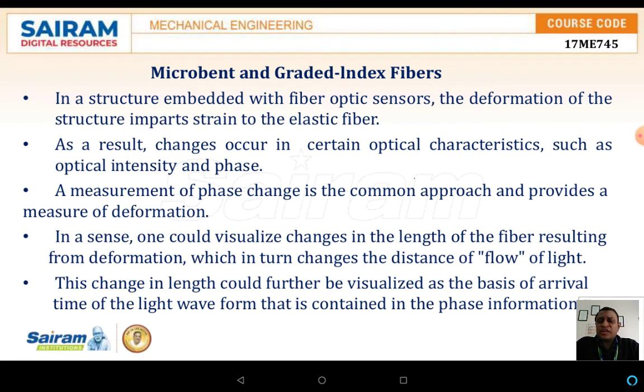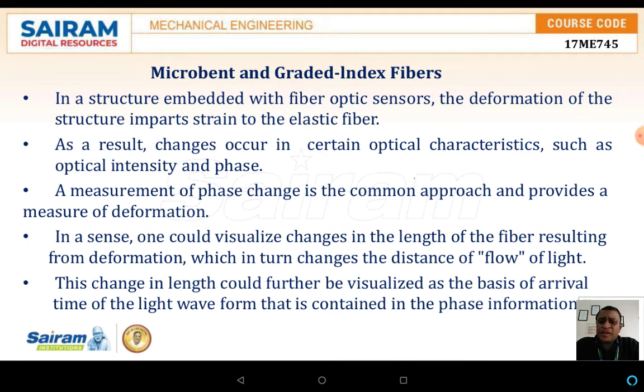The first one we are discussing is with respect to the microbends and the graded index of the fiber. Whenever the fiber is placed for a sensing application, or for actuation, or for sensing, it cannot be placed in a straight fashion; it will have bends, and even ups and downs.